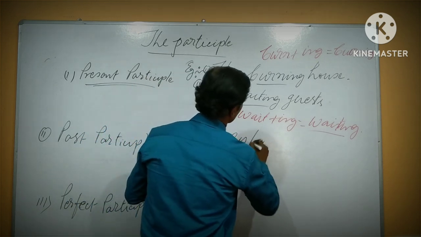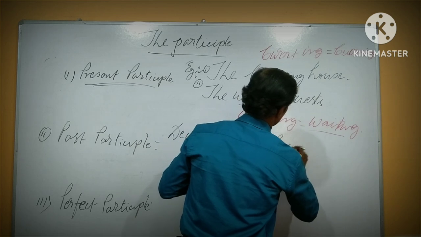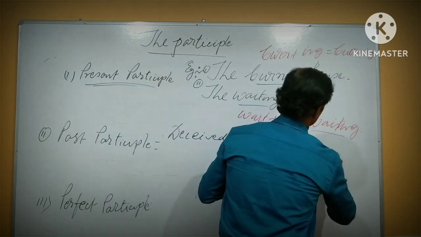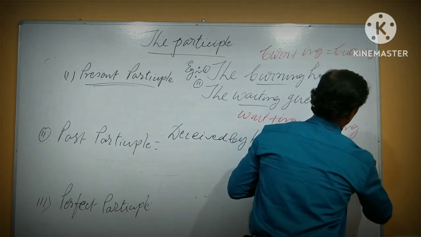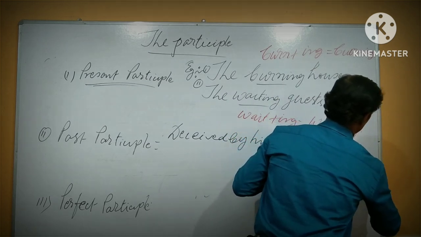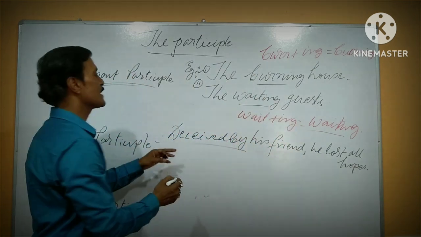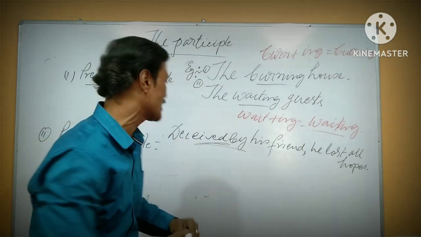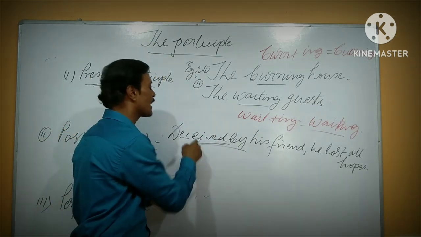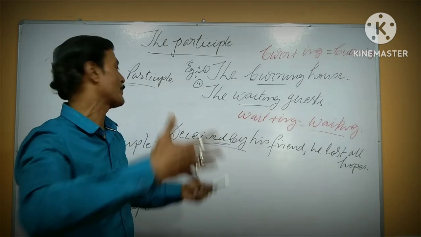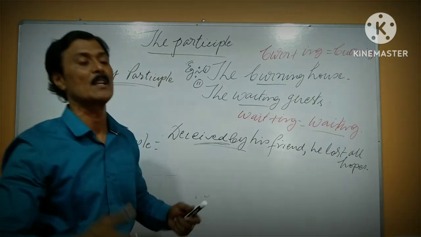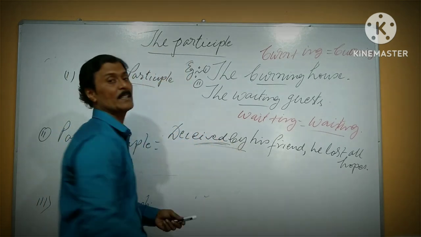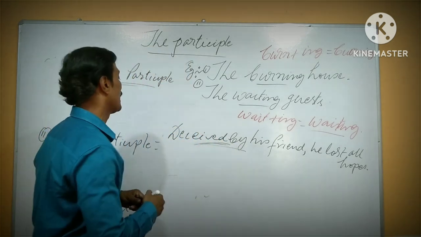Deceived by his friend, he lost all hope. Here, deceived by his friend is used as an action already completed in the past and is passive. He was deceived already, and the action is completed, so that is why it is a past participle.